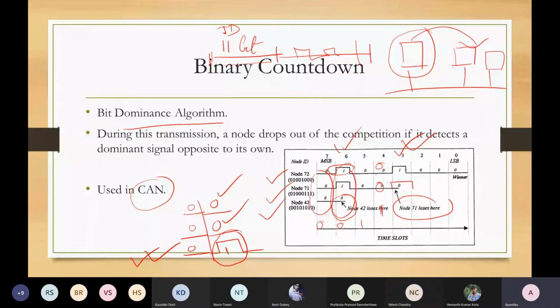Yes, ma'am. Okay. So just I'm telling you, bit 1, bit 0, that is wrong. When we talk about CAN, we will first talk about the bit dominance, then we will talk about voltage high, voltage low, and those things. There the concept of dominant bit is a bit different. It is not like 1 and 0 that way. Just understand this is a bit dominance protocol. Whenever there is a difference in bits, based on that, the decision is taken who will get hold of the shared bus. Okay.